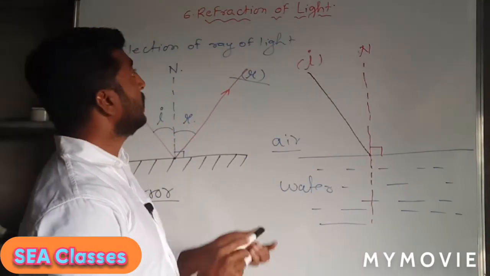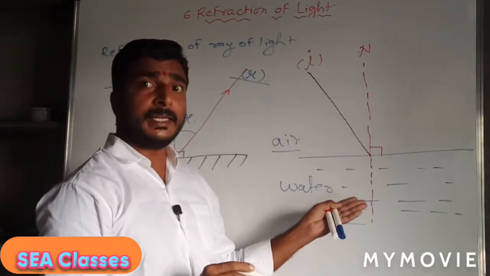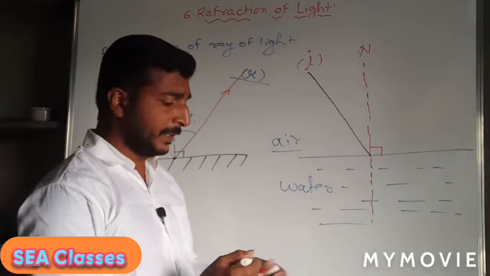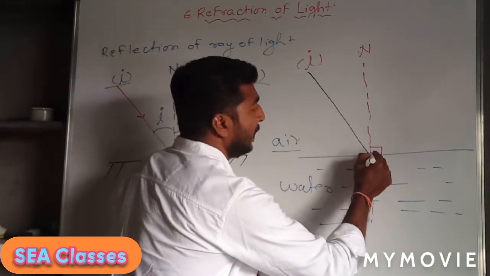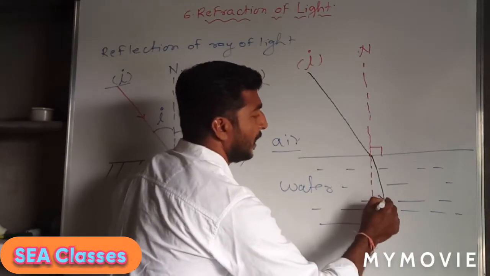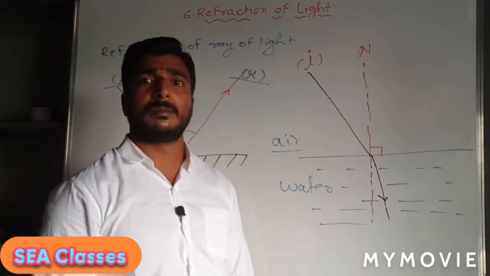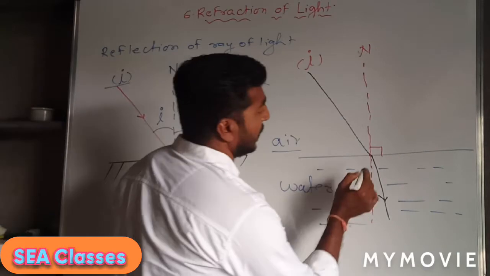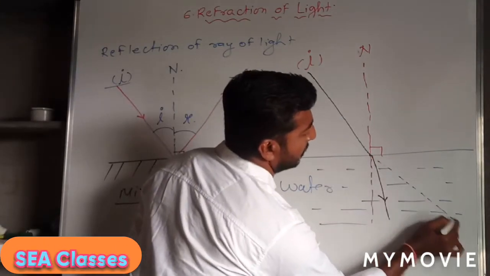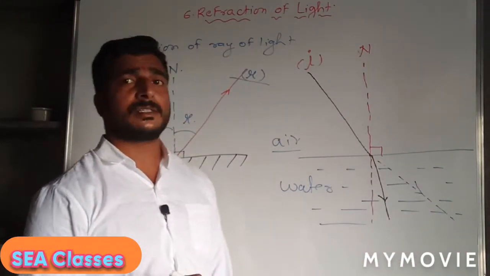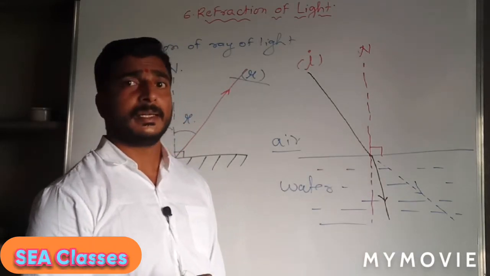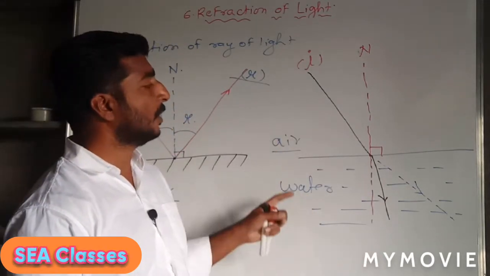Now how does the ray of light behave when it travels from the air medium to the water medium? You will see that the ray changes its path, meaning the direction of the ray is changed. As you know, the light ray always travels in a straight direction, but there is a change in the direction of the ray of light when it travels from the air medium to the water medium.